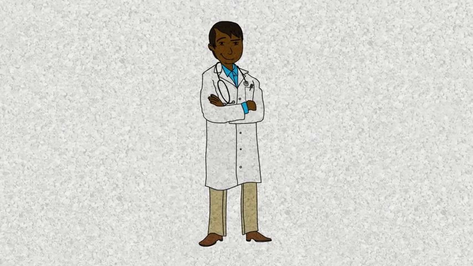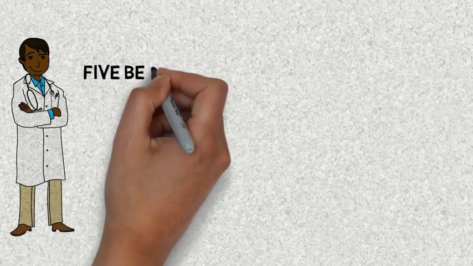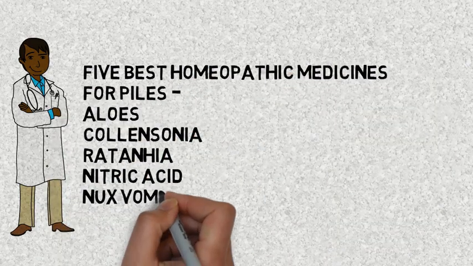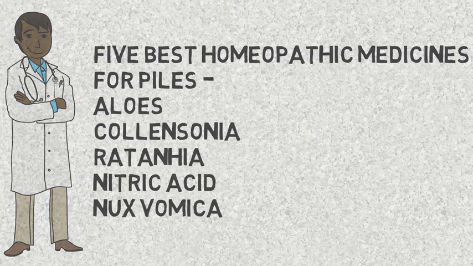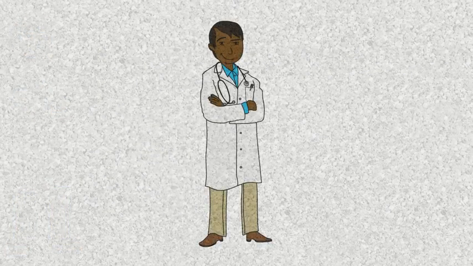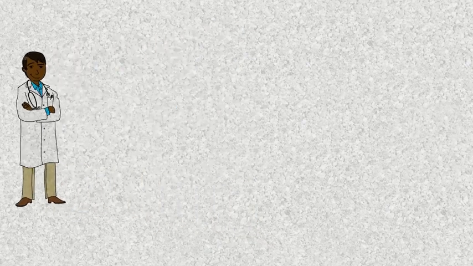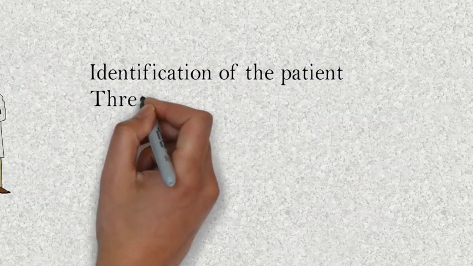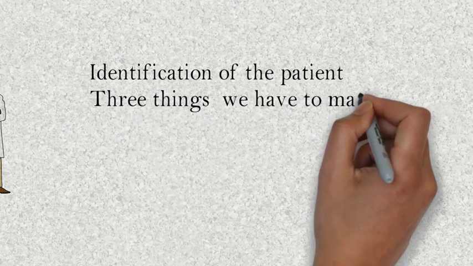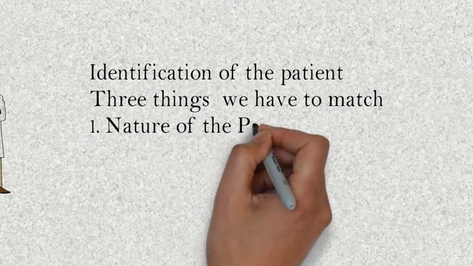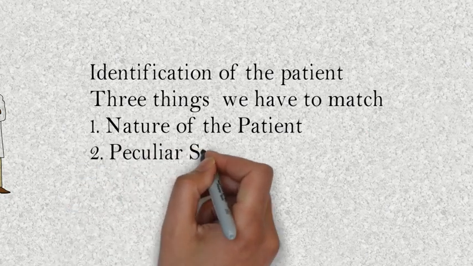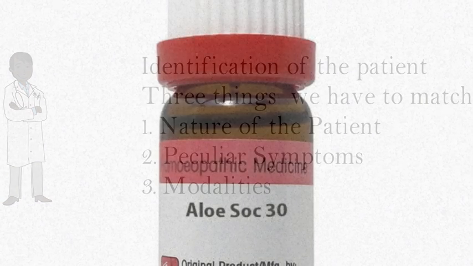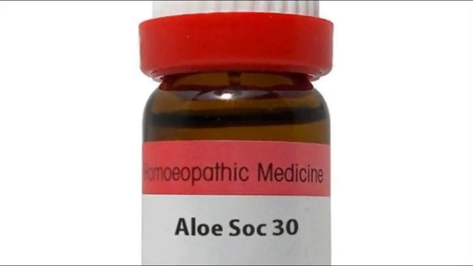Now there are 5 best remedies in homeopathy for treating piles. First is aloes, collinsonia, ratanhia, nitric acid and nux vomica. Now, to identify which medicine the patient belongs to, 3 things we have to see. First, the nature of the patient. Second, if there are any peculiar symptoms similar to that of the medicine. And third is the modalities. Now aloes, the most important medicine.